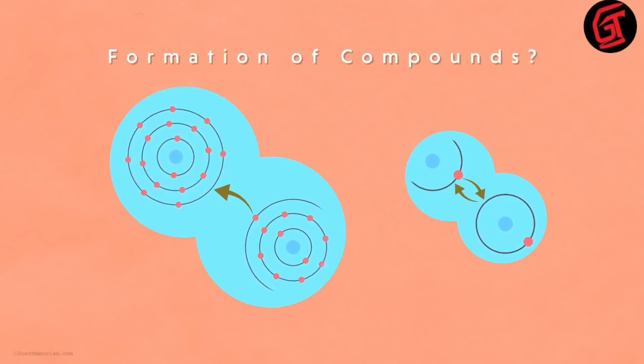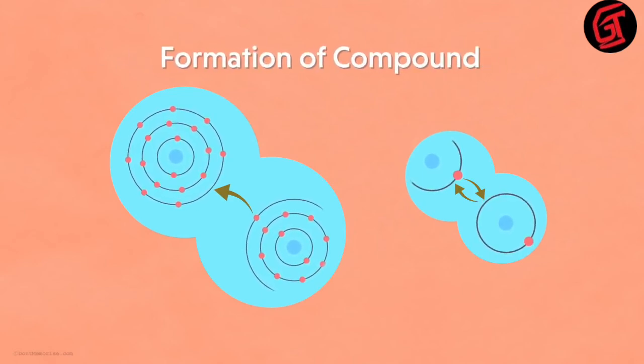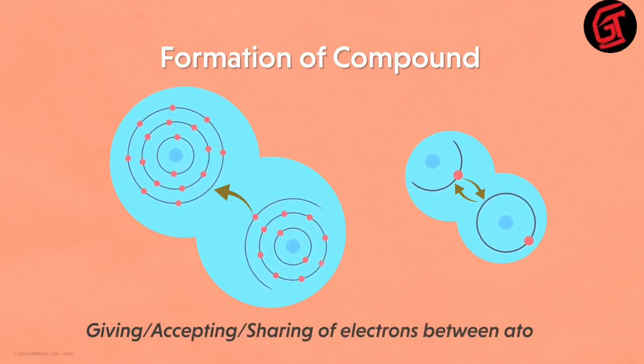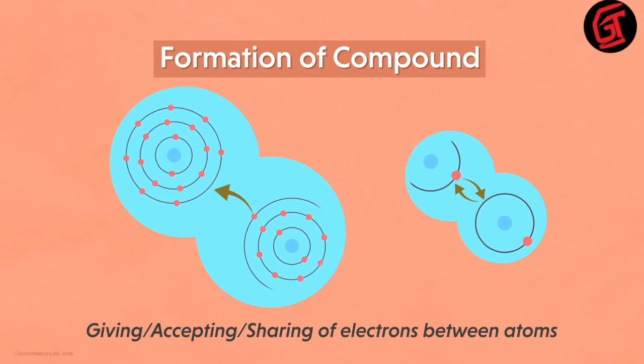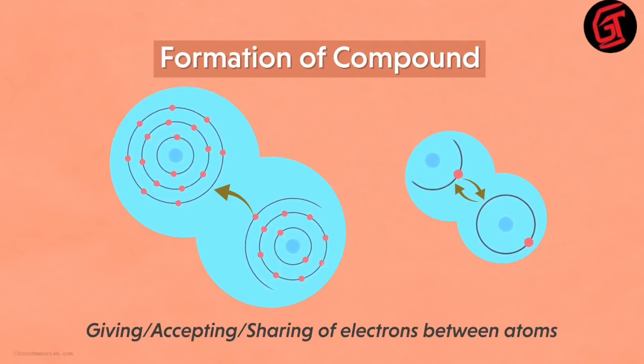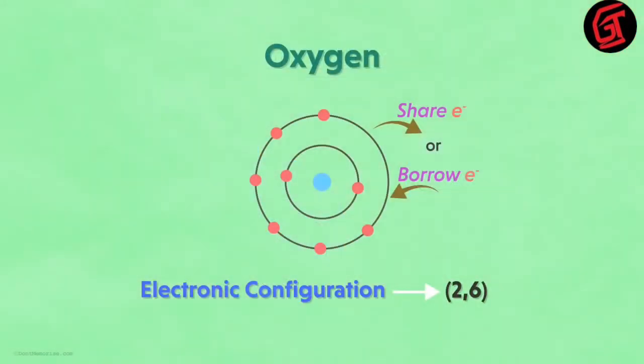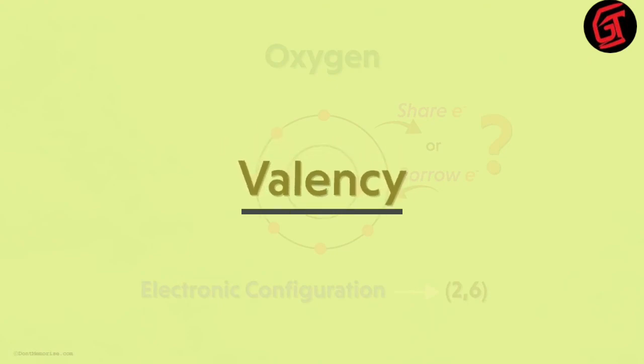And is this how compounds are formed? Absolutely. The giving or accepting or even sharing of electrons between the atoms of elements gives rise to the formation of chemical bonds. This ultimately gives us a compound. Now you tell me, how will the atoms decide how many electrons are to be given or accepted? How will they understand that electrons need to be shared with the other partner? Who decides all this? Well, the answer to all these questions is the concept of valency.